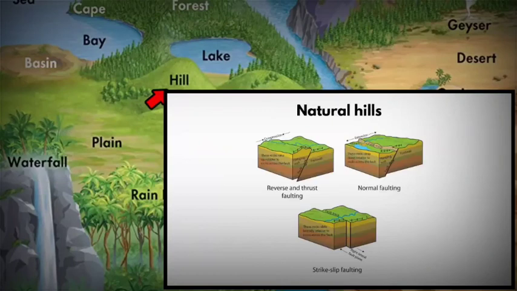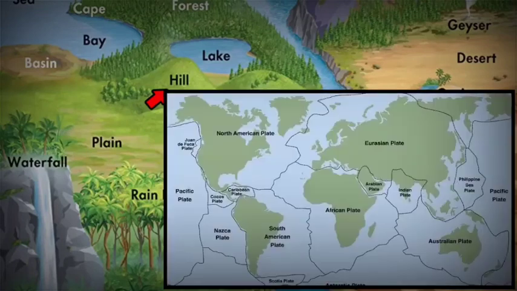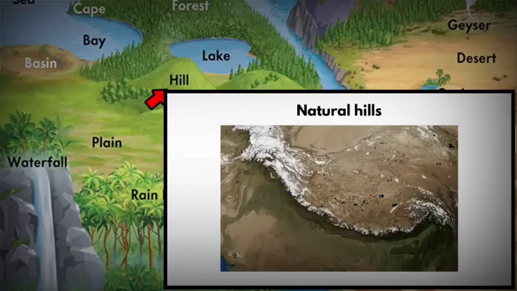But when we talk about natural hills, they are formed by different types of geologic activity. One is faulting. A fault lies at the major boundaries between Earth's tectonic plates. These Earth's tectonic plates are constantly moving and changing the landscape. The Himalayas are a good example. They were once tiny hills. The Himalayas continue to grow because of faulting activity beneath the Earth's surface.